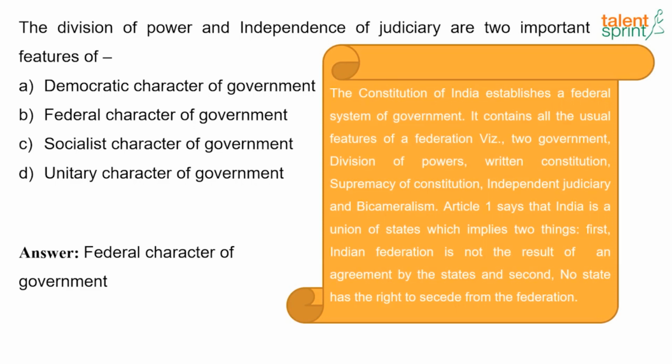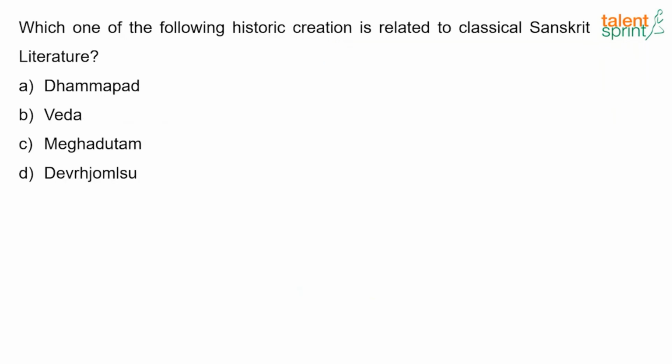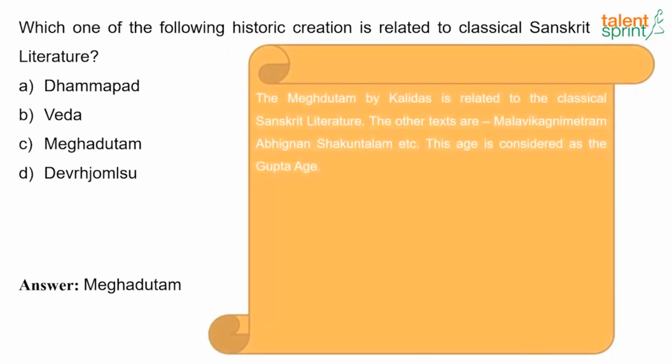Right? Now the next question. Which one of the following historian creations is related to classical Sanskrit literature? And the answer here is Meghadutam. So Meghadutam by Kalidas is related to classical Sanskrit literature, and the other texts are given over here, and this age is considered as the Gupta age. So this happened in the Gupta age, right?